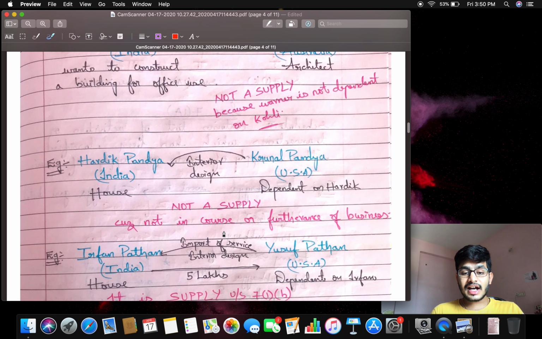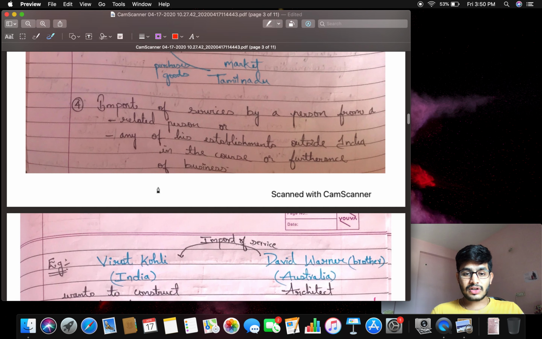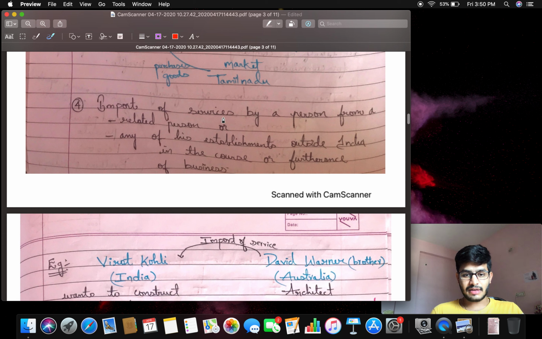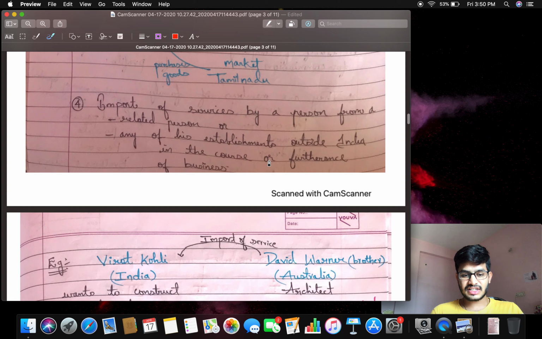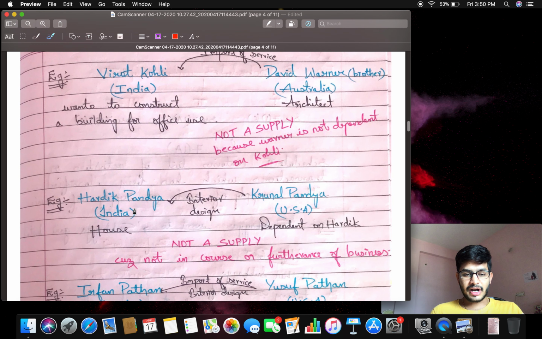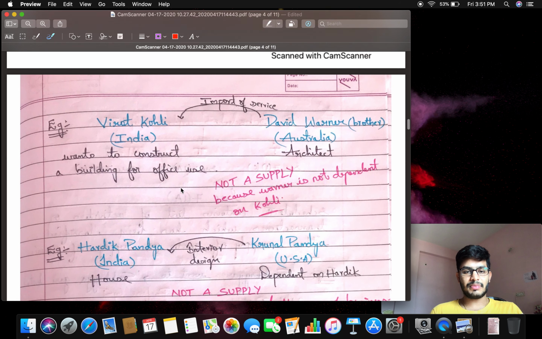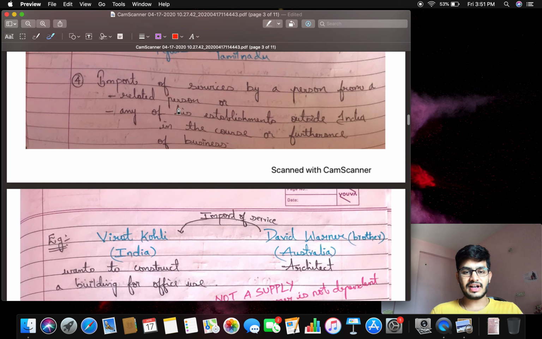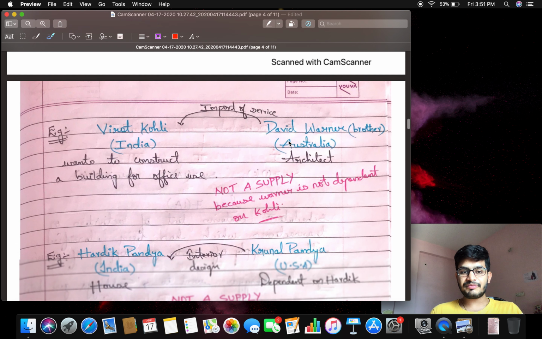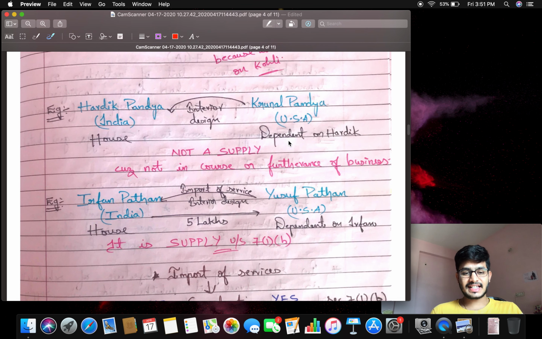Why? It is not done in the course or furtherance of business. Even though he is dependent on Hardik Pandya, he is a related party to Hardik Pandya, but it is not done in the course or furtherance of business. Mr. Hardik Pandya constructed a house, and the house is used for personal purpose, not for office purpose. So we should call it a supply when both conditions are satisfied. One is the related person, and that should be in the course or furtherance of business.